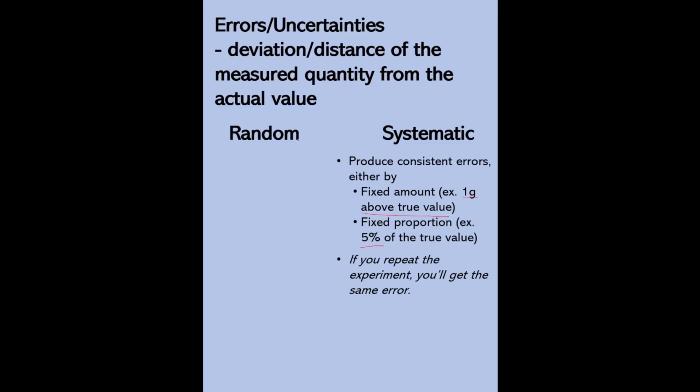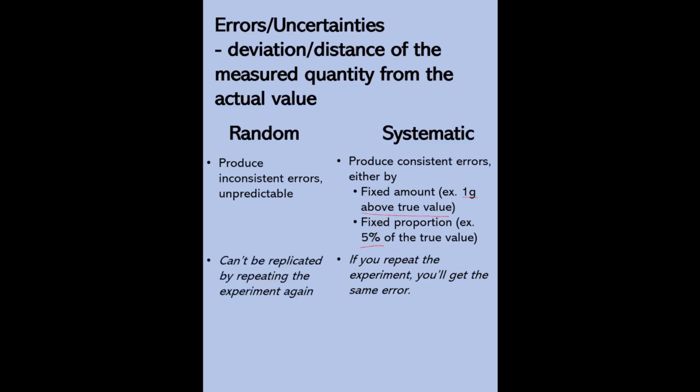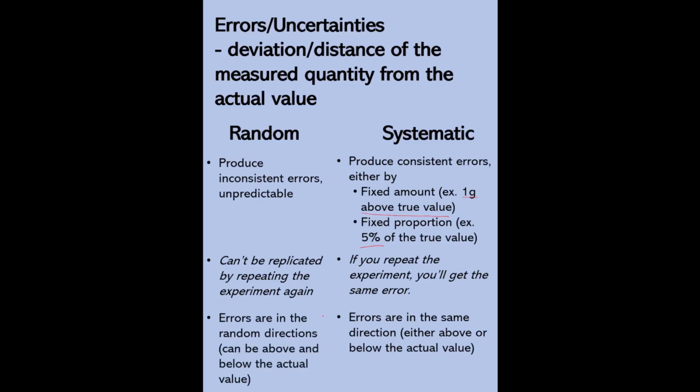On the other hand, random errors are random. It means these are inconsistent errors and these are unpredictable. So they can't be replicated by repeating the experiment. Systematic errors are in the same direction, either above or below the actual value. Random errors are in random directions, can be above and below the actual value. Again, for systematic errors, it's just one direction, either above or below the actual value. For random errors, it can be above and below the actual value.